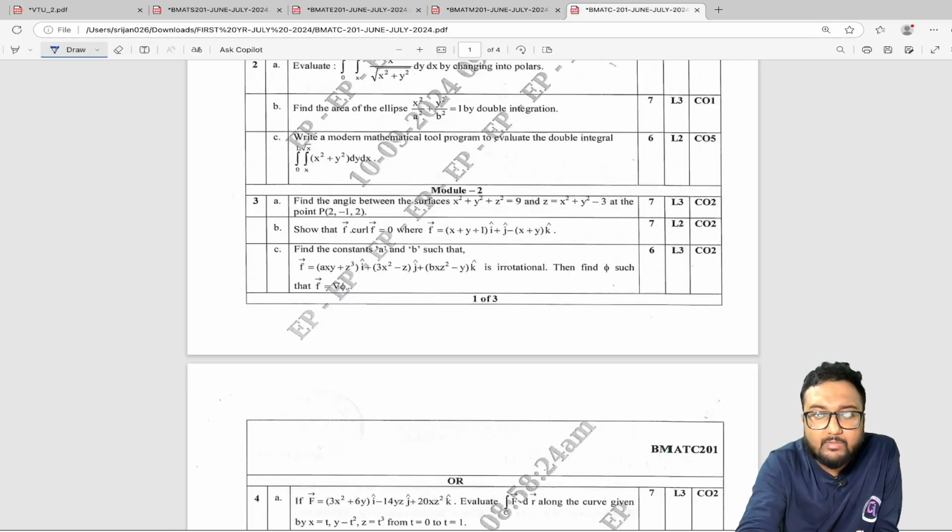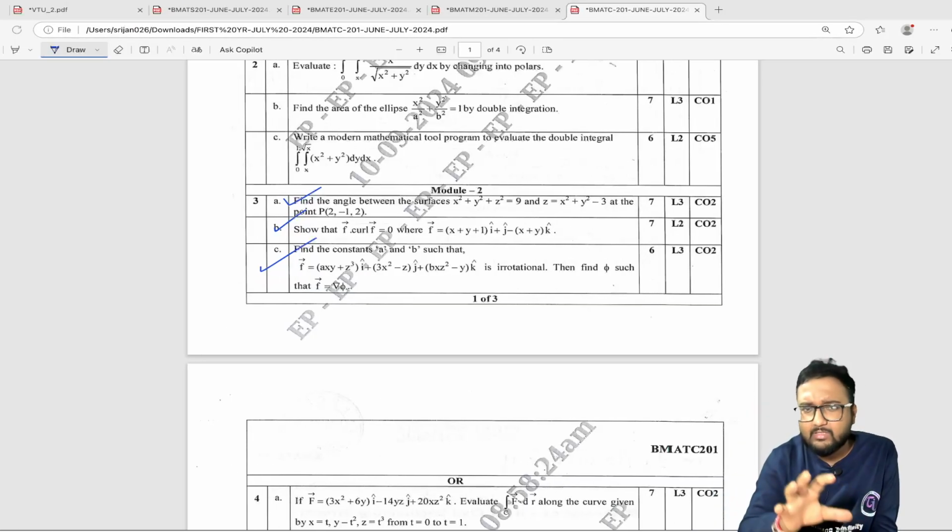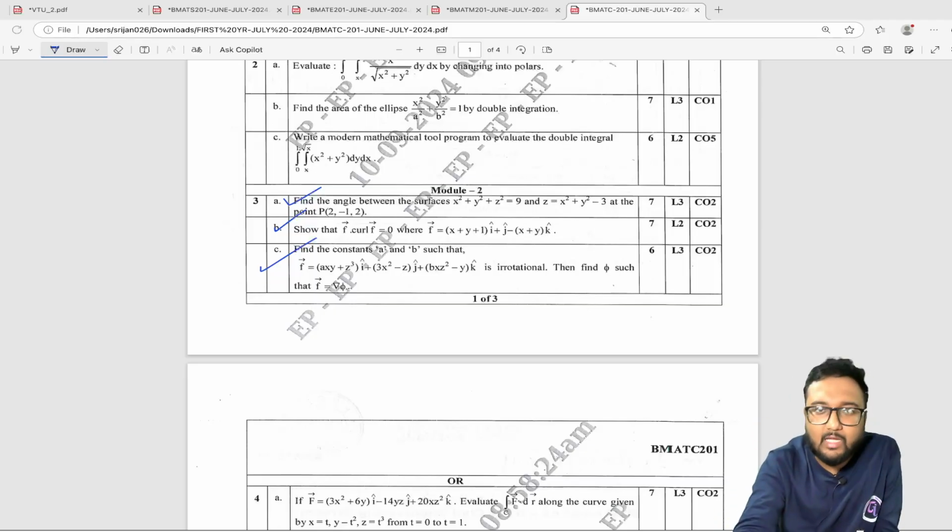And then again we have some questions here as well from curl and divergence. Okay, so you can see now you'll be able to solve these questions very easily. And these questions are compulsory questions. They are definitely there. One lecture is enough to solve all these questions, I bet you.